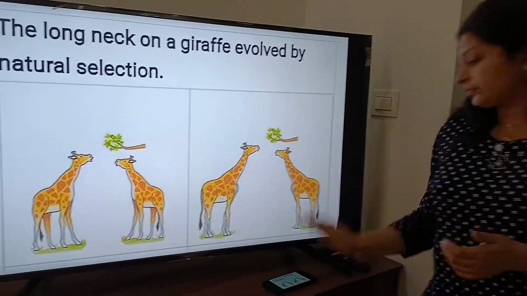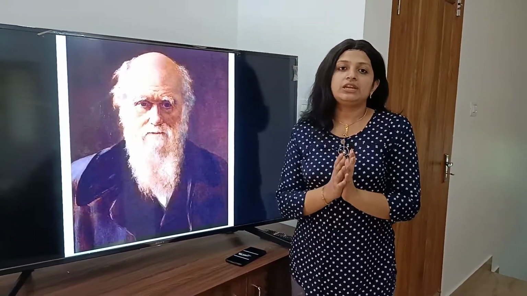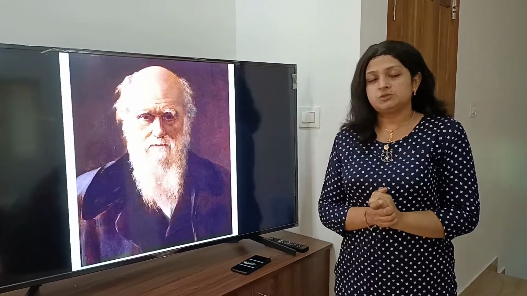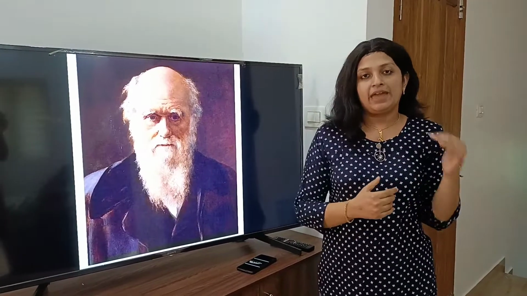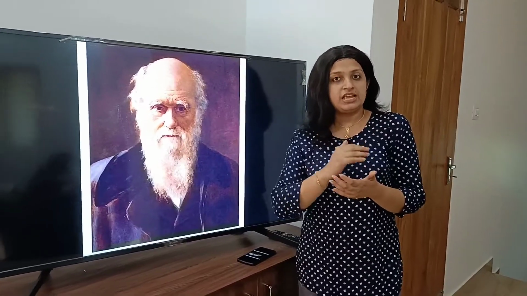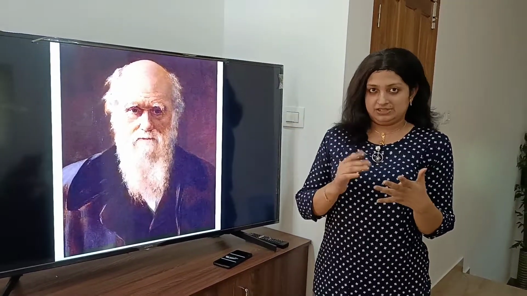Now, the scientist named Charles Darwin studied this evolution in a systematic and detailed manner. In his book On the Origin of Species, he explained what evolution means and the significance of evolution. What evolution means we have already discussed. From the significance of evolution, we come to know how a new species has arrived, how a species has gone extinct from the world, and several other characteristics like its behavior, its habitat, etc.